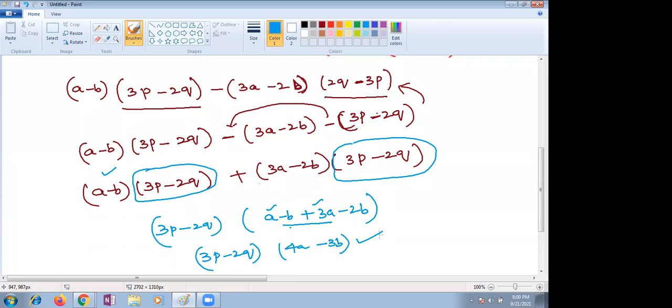Yes, Lalit, any doubt? No, ma'am. Then you need to put some efforts, children, that's all.